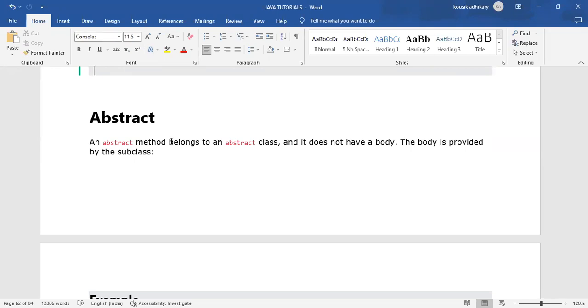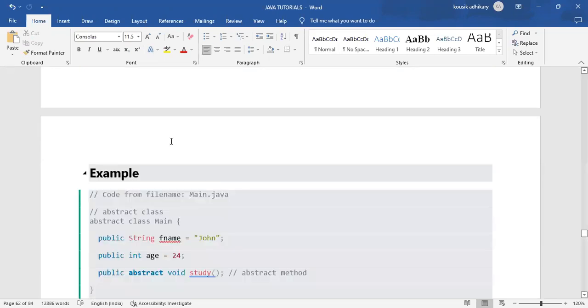Every method should have a body, but an abstract method doesn't, so we need to give a body to it. Where and when will we give that body? To the subclasses.